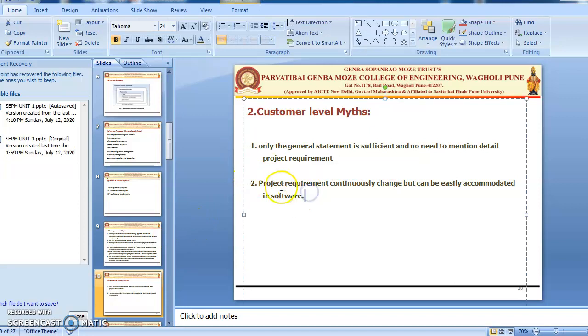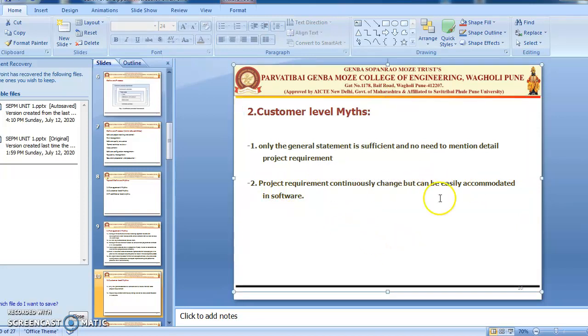Then the next myth is, project requirements continuously change, but we can easily accommodate them in software. Yes, project requirements may change by the customer in different phases, but in reality, if changes are requested in the early stages of software development, they can be easily carried out throughout the software process.